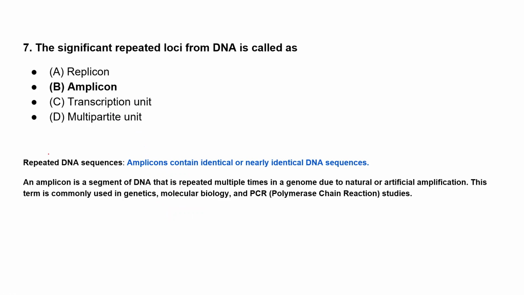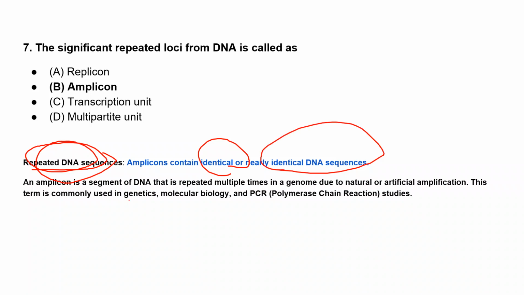Very good. Amplicon. An amplicon is a repeated DNA sequence, containing identical or nearly identical DNA sequences. An amplicon is a segment of DNA that is repeated multiple times in a genome. It may be due to natural or artificial amplification. Why do we use the term artificial amplification? We normally use it in the laboratory during experiments in genetics, molecular biology, or PCR studies. So these repeated DNA sequences, we call them amplicons.